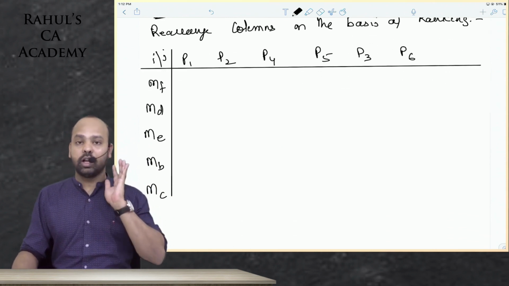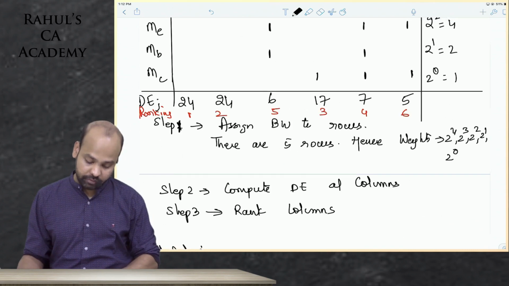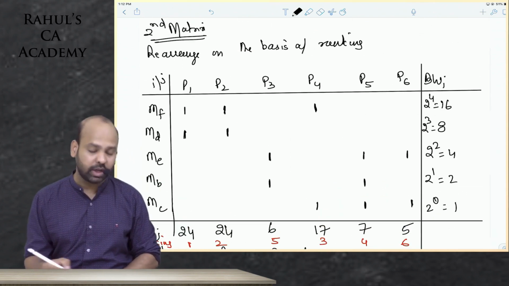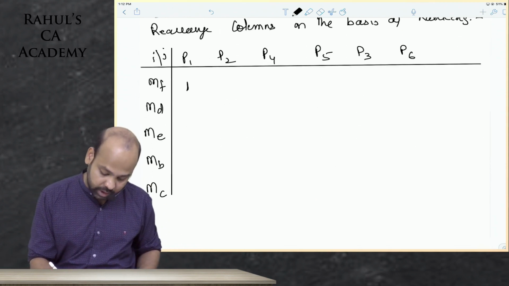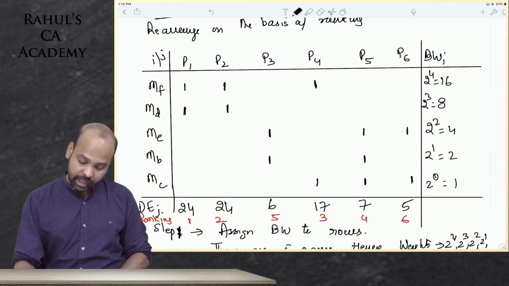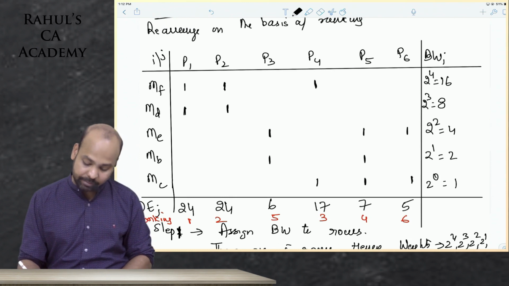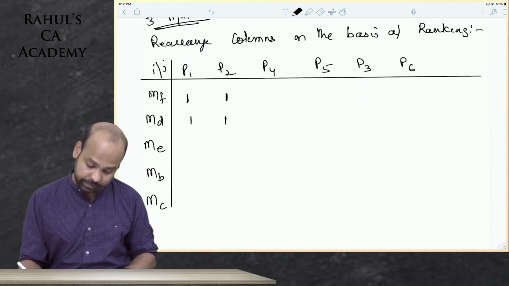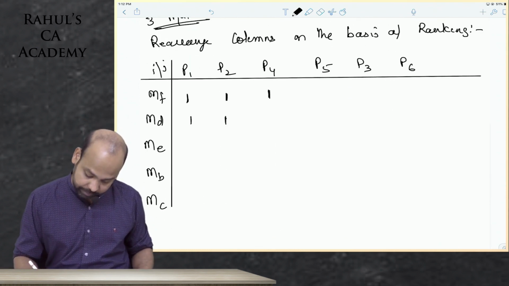Because these are the columns that got interchanged, go by column wise only. Part 1 requires processing on MF and MD. Part 2 also requires MF and MD. Part 4 requires MF and MC, on MF and MC, guys.